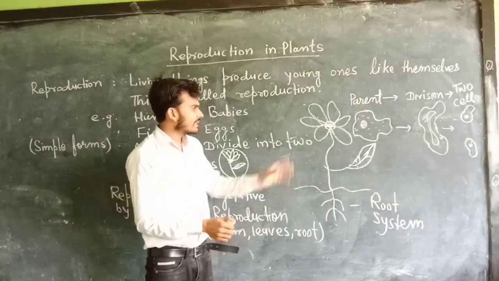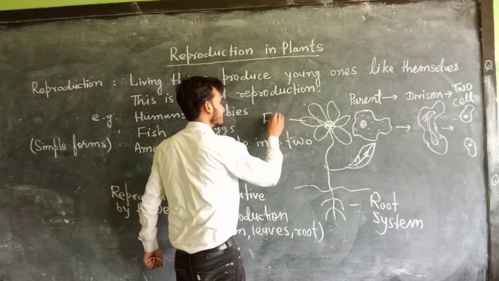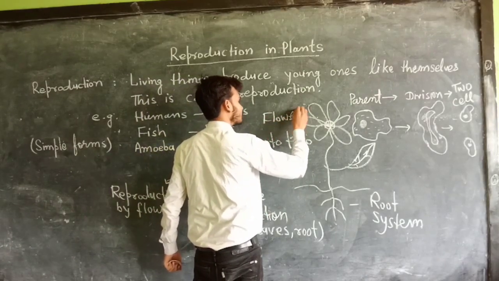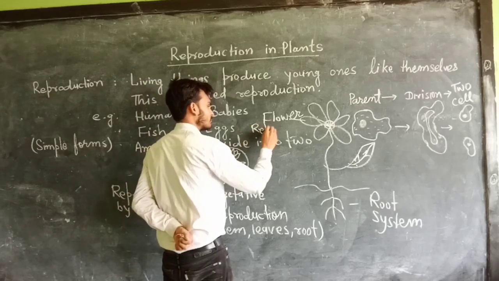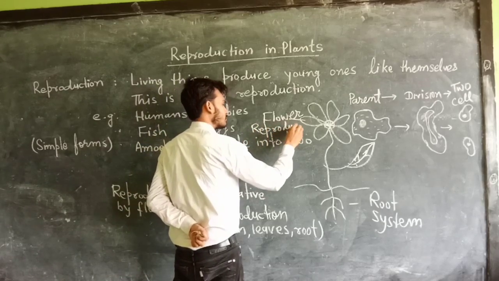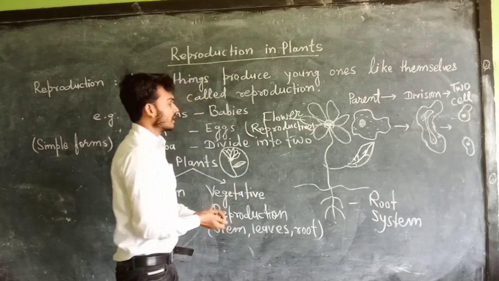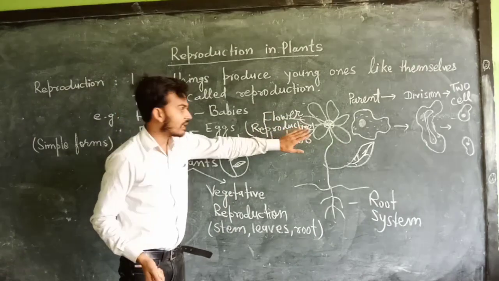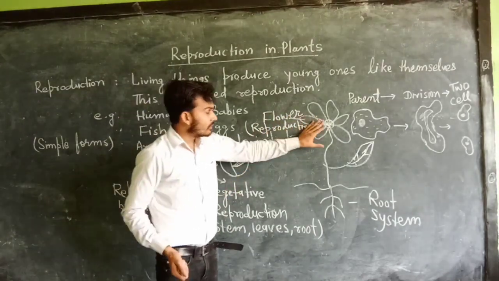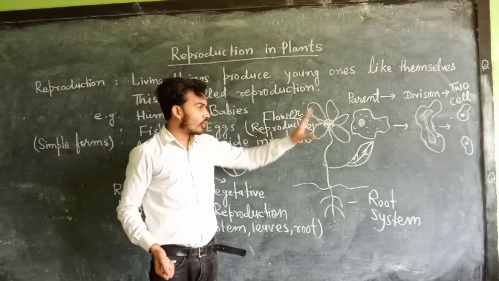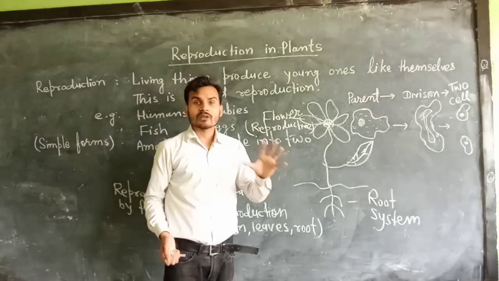We should understand that the flower of a plant, this is the flower, is called the reproductive part of the plant. Except the flower, all other parts, that is stem, leaf, and roots, are called vegetative parts.